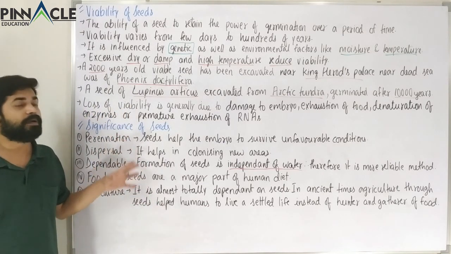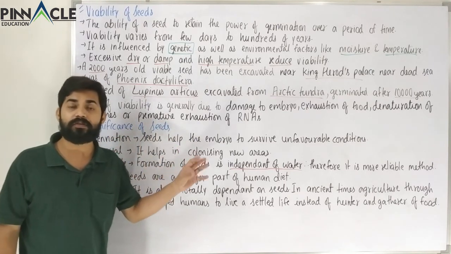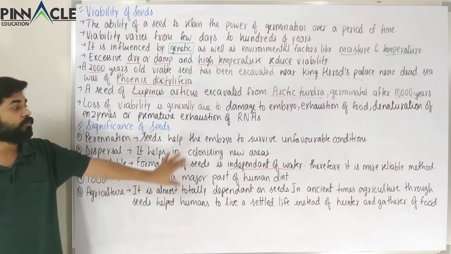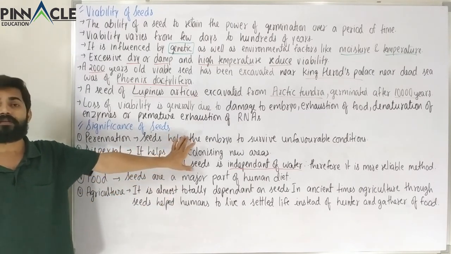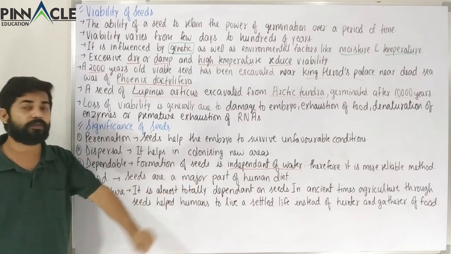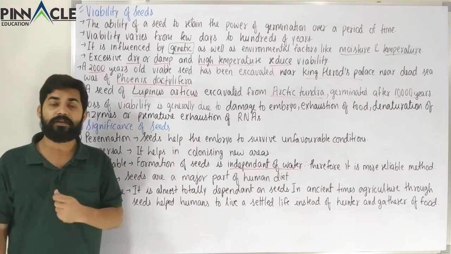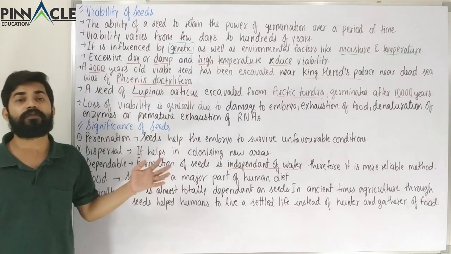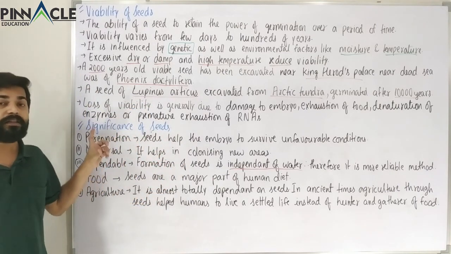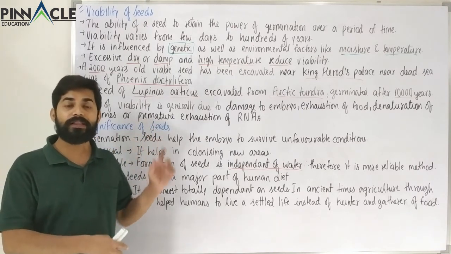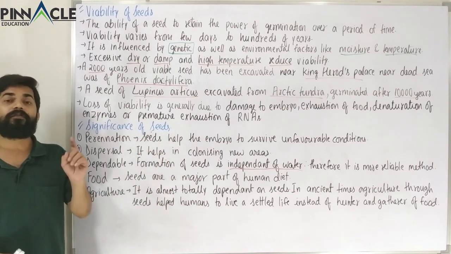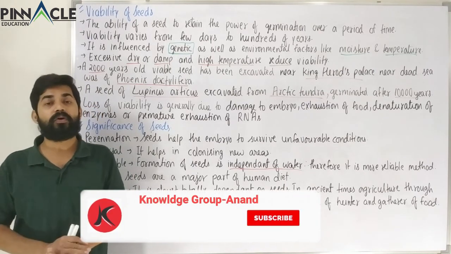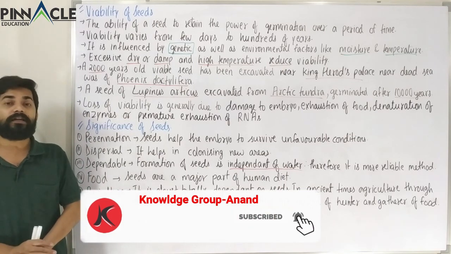So these are the common benefits or significance of seeds in various aspects of human life. These three benefits are for the plants, and these two are beneficial for animals, or for us, that is humans. So now we have completed the formation of seed and also the dispersal of seed, seed viability and the importance of seed. All these things are related to the seed, and now only one topic is remaining in this chapter, and that is apomixis and polyembryony. So now we will start apomixis and polyembryony.